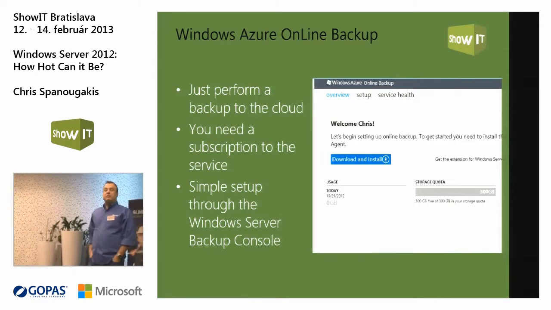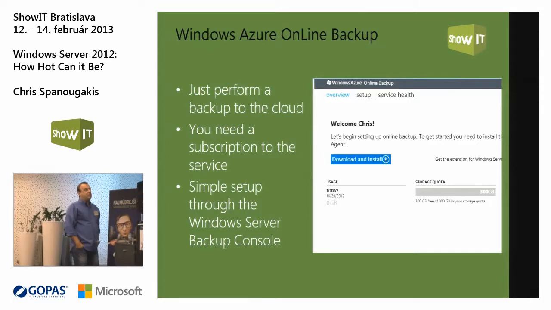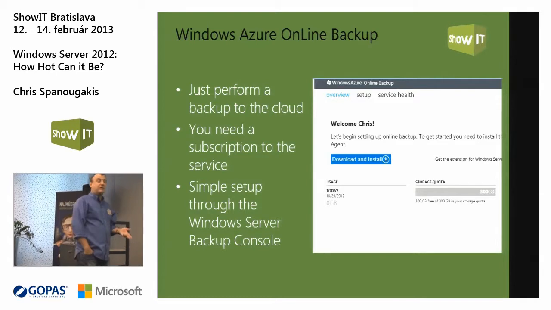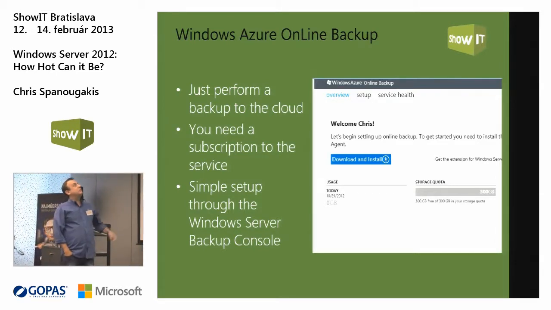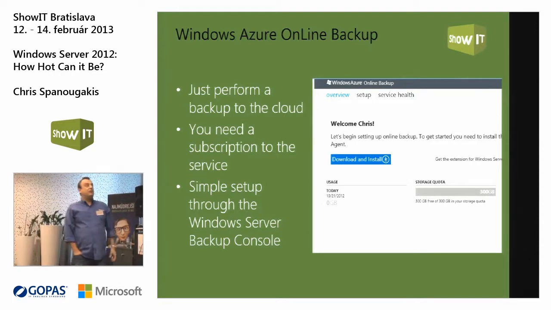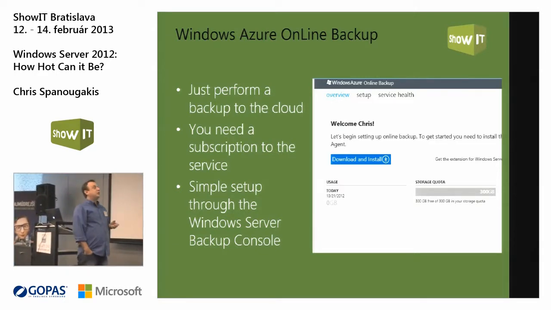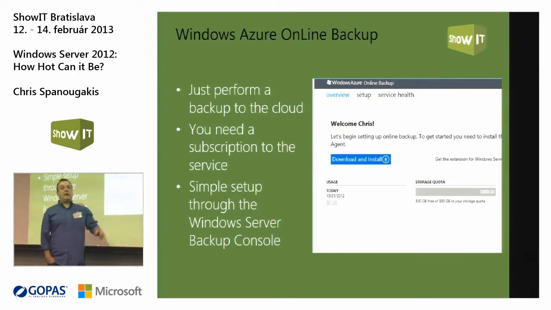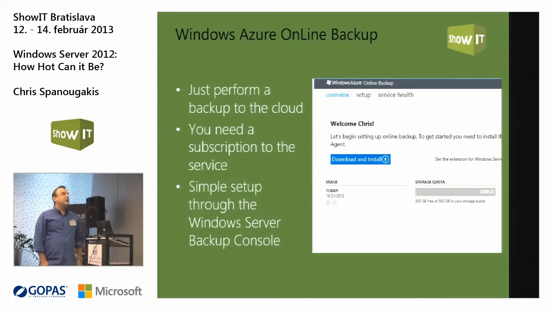Okay, so usually in Windows Server 2012 you can go and install the Windows Backup feature. Again, it's a feature, it's not installed by default, you have to install it through Server Manager. But now you have the option to use Windows Azure. What is Windows Azure? Let's say it's the cloud storage space of Microsoft. By paying a subscription, you can download the agent of Windows Azure Online Backup and do your backups to Azure, on the cloud.